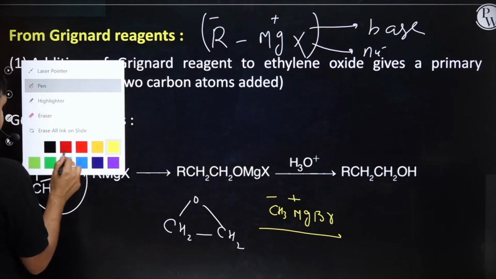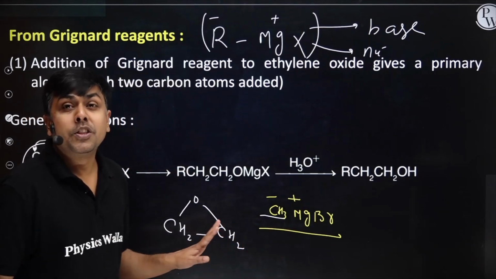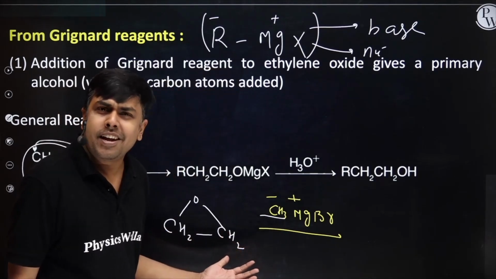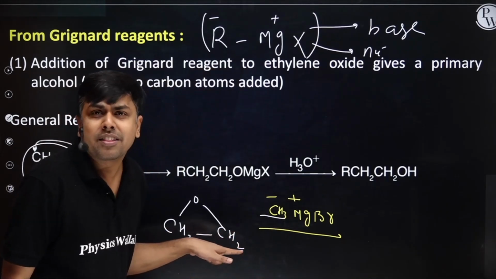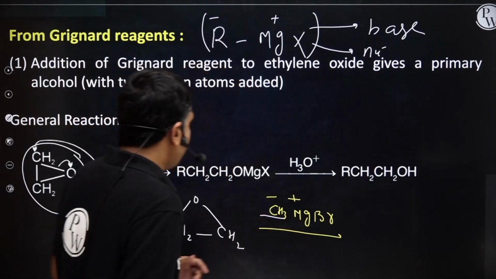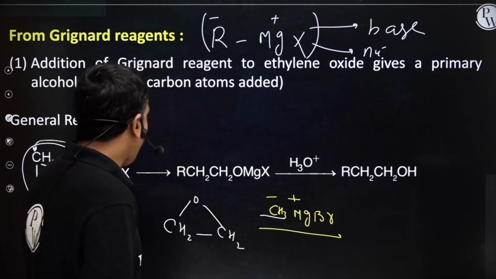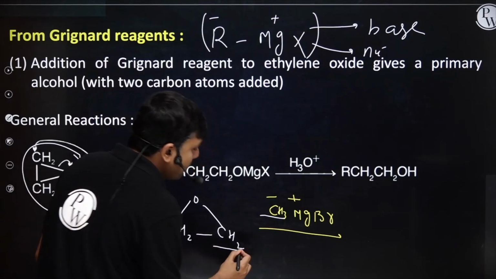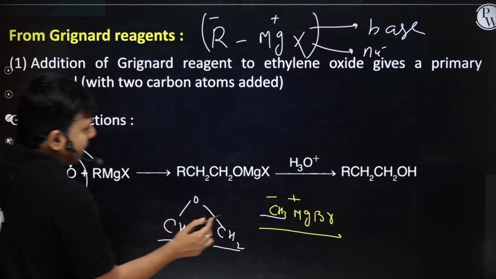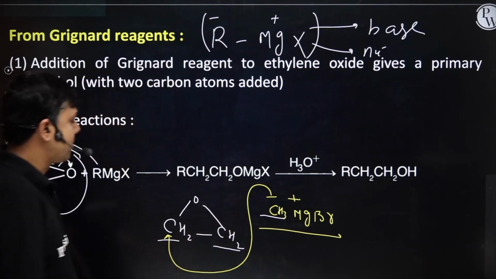Now, this CH3 minus, what will it do? It will do the nucleophilic attack. Why not the basic one? Because here we don't have any acidic hydrogen. The hydrogen is connected to carbon, right? Less electronegative atom. So no acidic hydrogen. Now it will attack on the less substituted carbon. Although in this particular case, both the carbons have the same degree of substitution. So this CH3 minus will attack on any of the carbons. Let's suppose it's attacking on this carbon.